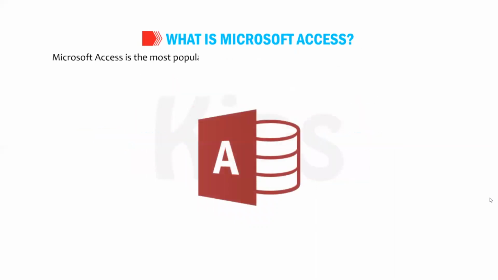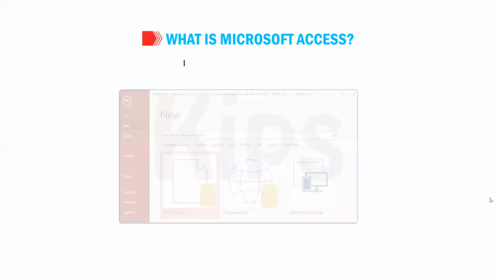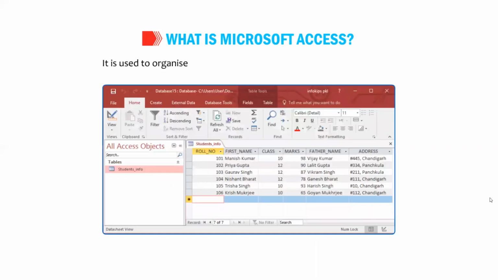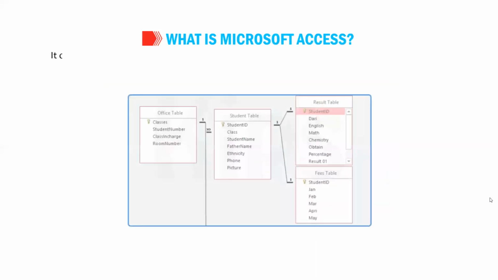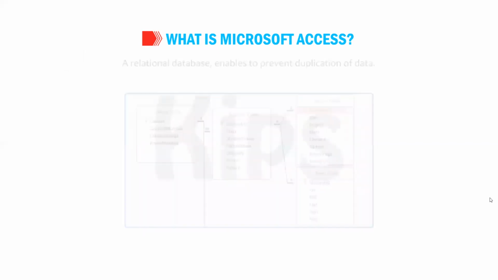Microsoft Access is the most popular and powerful RDBMS, Relational Database Management System, that serves as an integral part of the Microsoft Office suite. It has a graphical user interface. It is used to organize and manipulate a large volume of data efficiently. It organizes data in the form of tables and helps in creating a relationship between these tables by using the common fields. A relational database enables to prevent duplication of data.